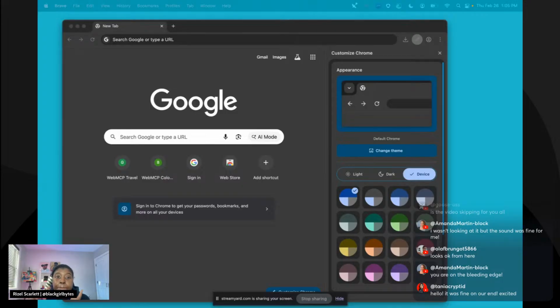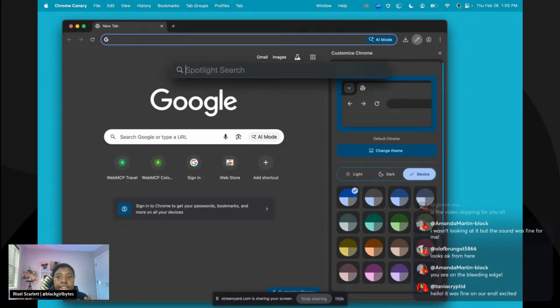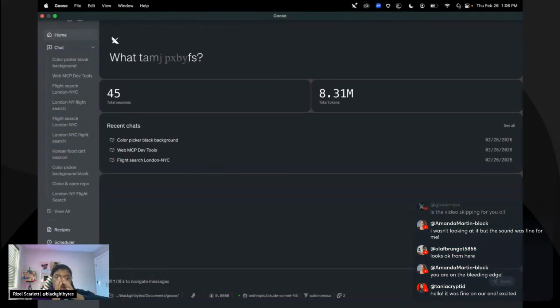The other option is you can connect it to a desktop application or AI agent like Goose, Claude Code, or Claude Code Desktop, which I haven't used that much. But that's really how it works.